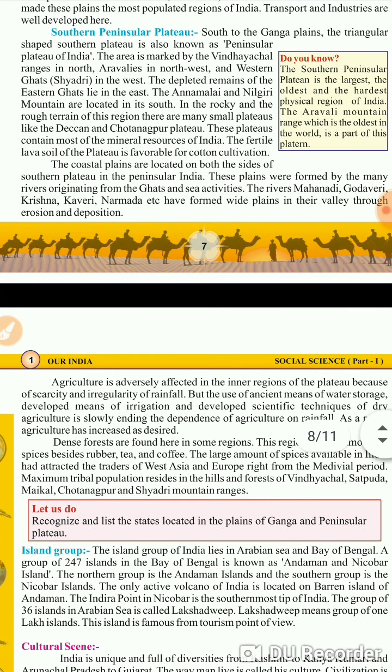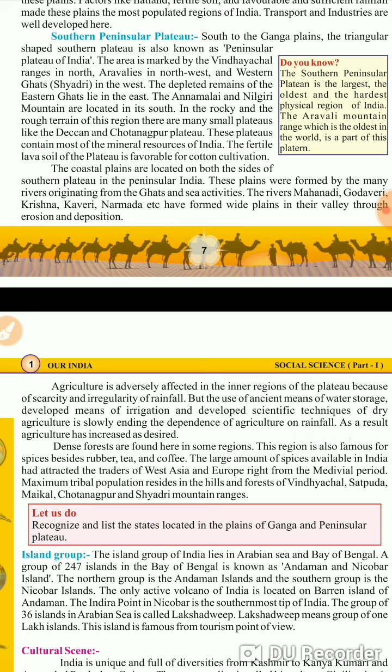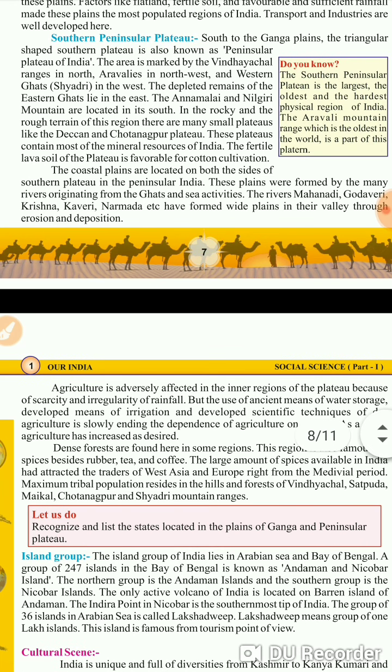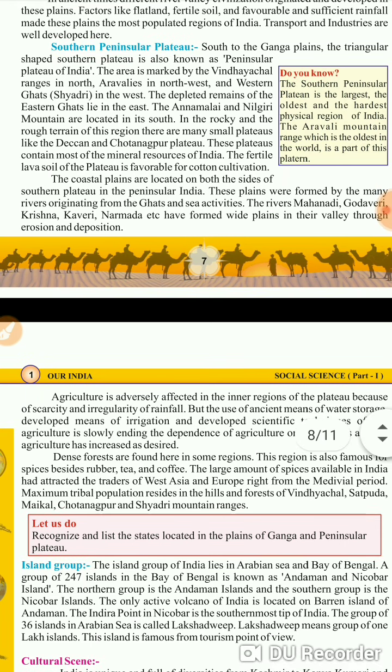Western Ghats, or you can say Sahyadri, in the west. By Western Ghats we mean the entire coastal area. The area which is directly in touch with the sea on the west side, that particular area is known as Sahyadri or Western Ghats. The depleted remains of the Eastern Ghats lie in the east. The Annamalai and Nilgiri mountains are located in its south. So Annamalai and Nilgiri are the mountain ranges located on the southern side of India.